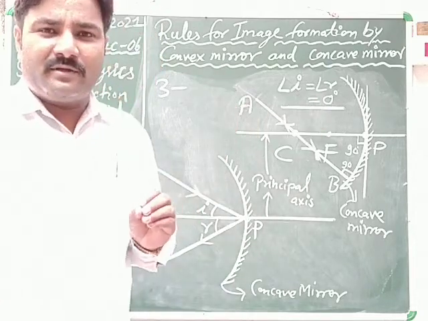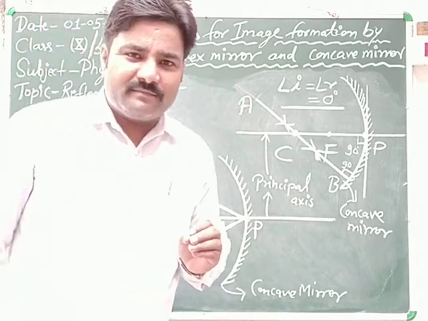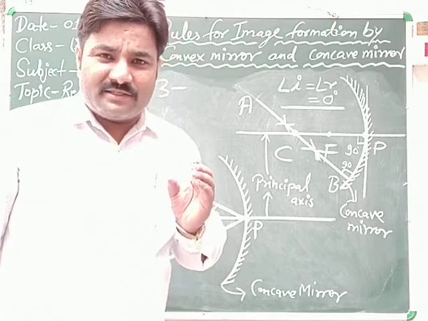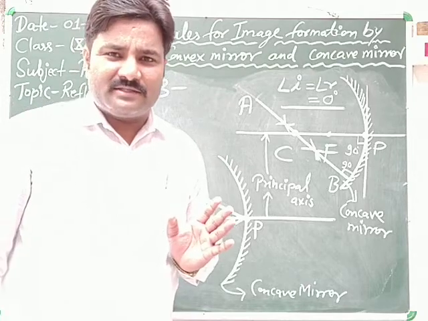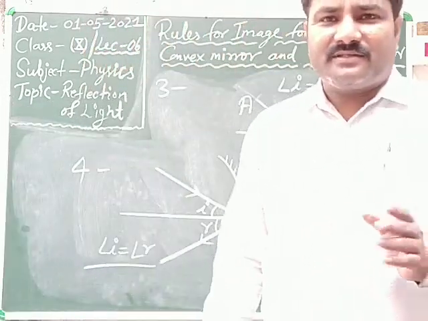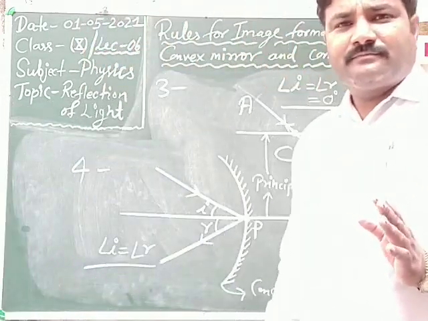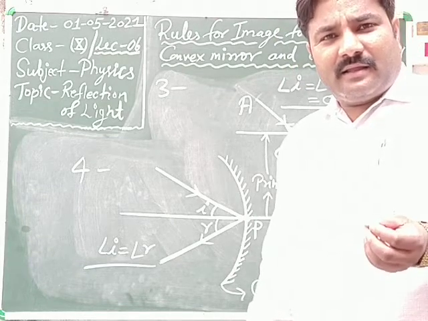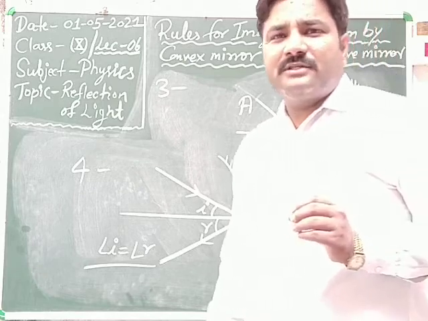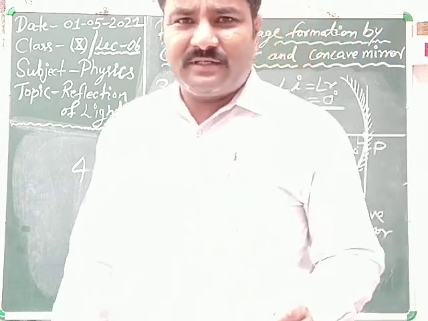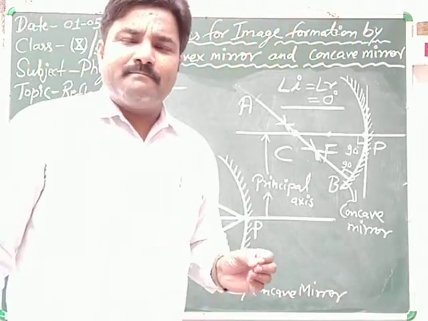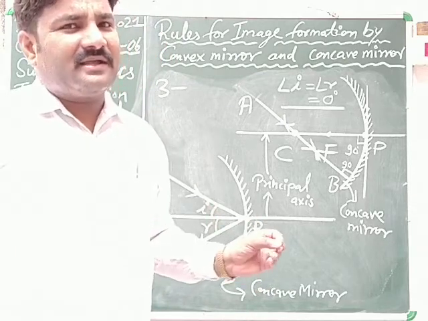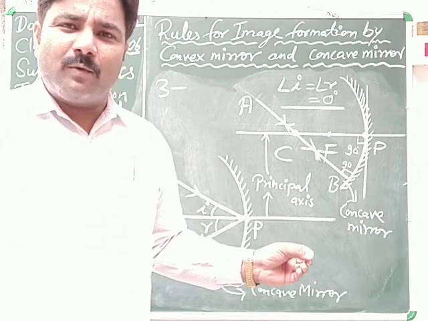So always remember, whenever the ray of light is incident in such a way that it passes through the center of curvature, or appears to be coming along the center of curvature, or is approaching towards the center of curvature, then after reflection, either by a convex mirror or by a concave mirror, it retraces its own path.